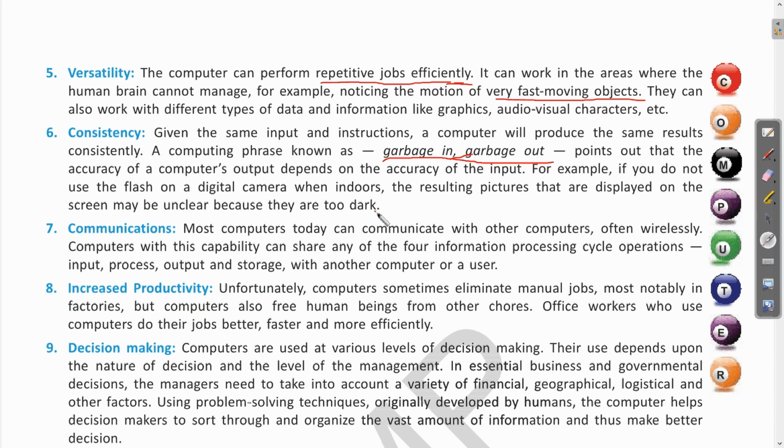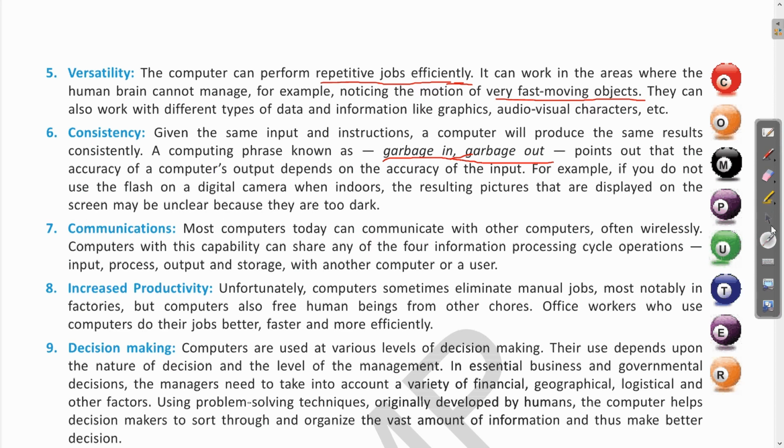To avoid that, if we use the flash, then obviously we will obtain a clear picture which is bright enough. Clear? So this way the computer and the software are consistent. They will give the correct result every time if the input given is correct.